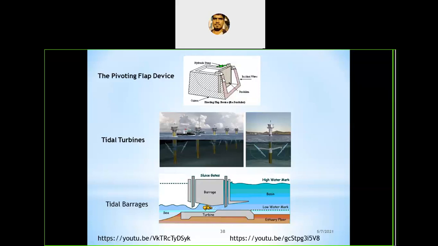Due to the mismatch of lunar and solar periods, of course these tides are mainly because of the sun and the moon. 30% depends on the sun and 70% depends on the moon. So at night, when the moon is available, the tides are very high compared to the daytime. You can observe the height of the tide in the ocean or sea.